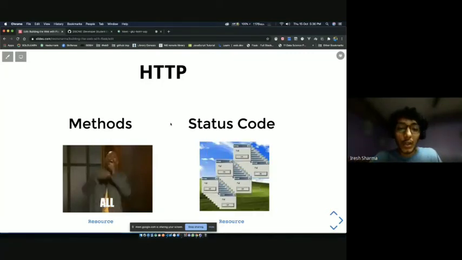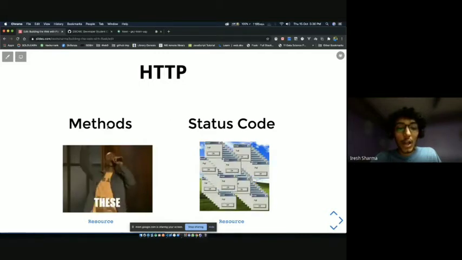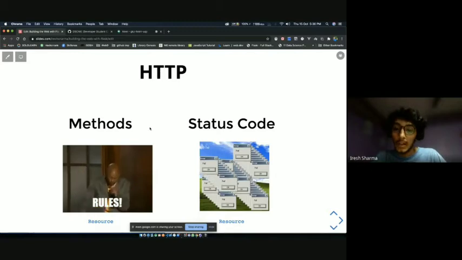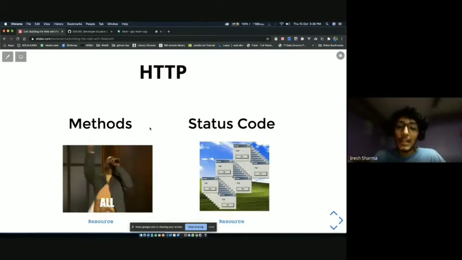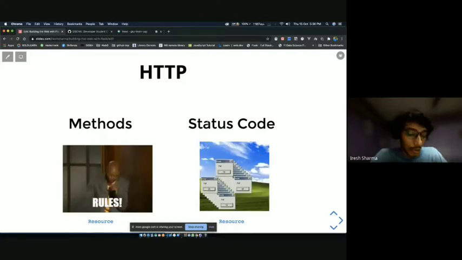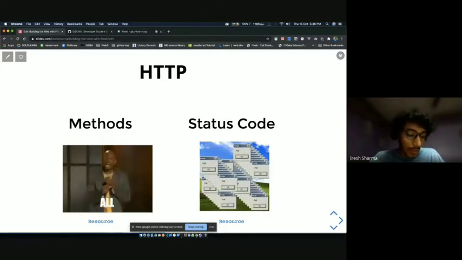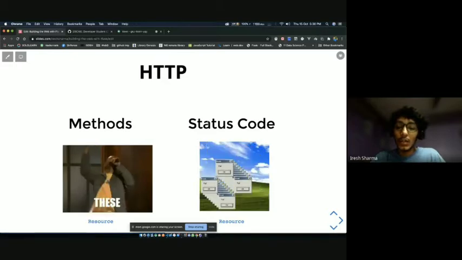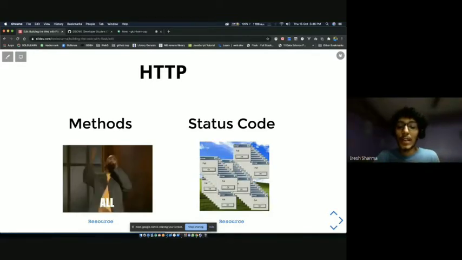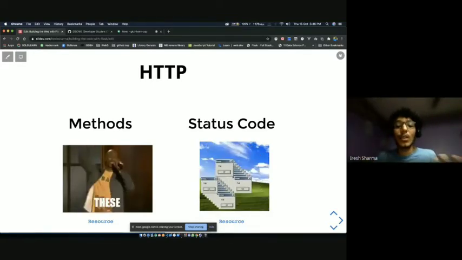But there are two major parts to it. One thing called methods, which is basically rules that define how your API should be written or how HTTP calls and HTTP transfer should be done. And there's something called status codes. Status codes is basically a specific number that signifies something. So if your application works correctly, you'll send a status code of 200.